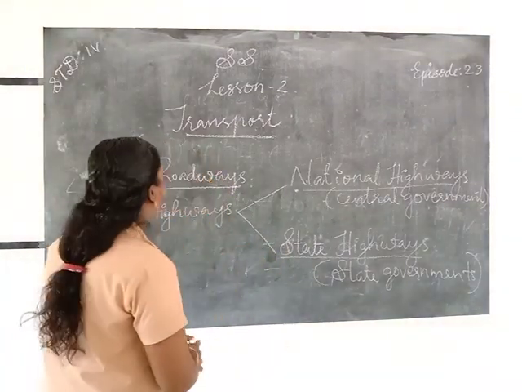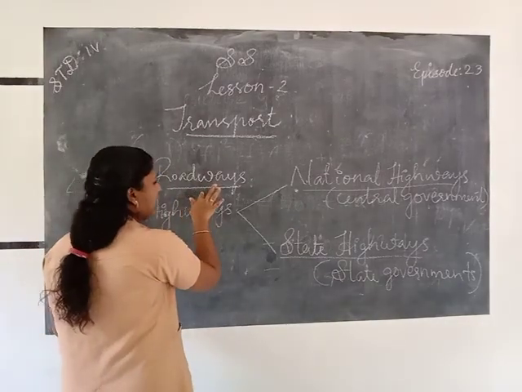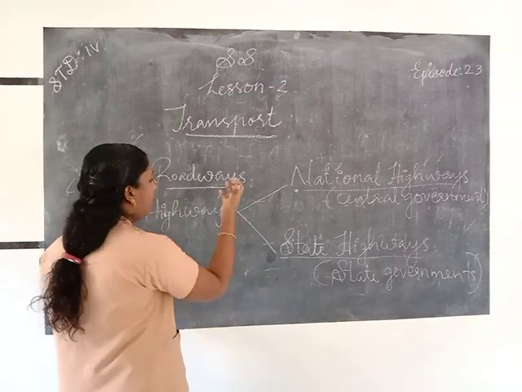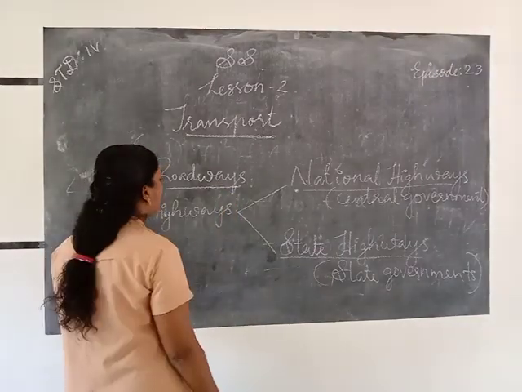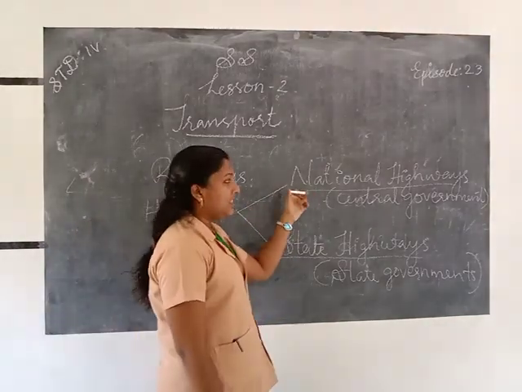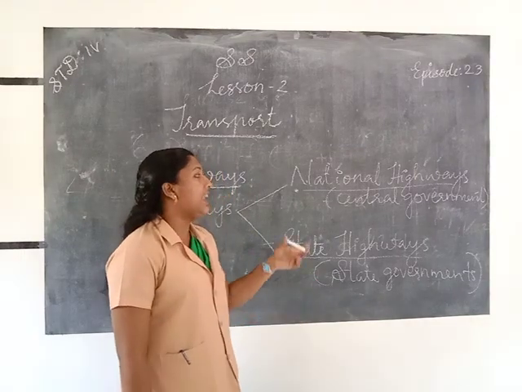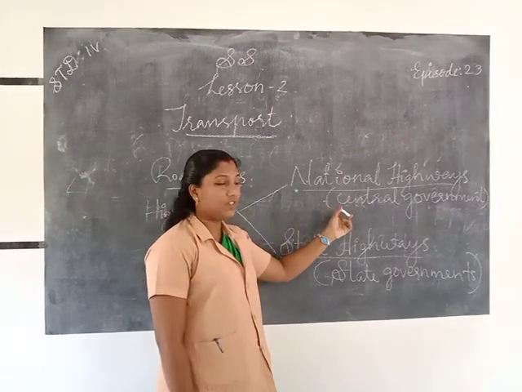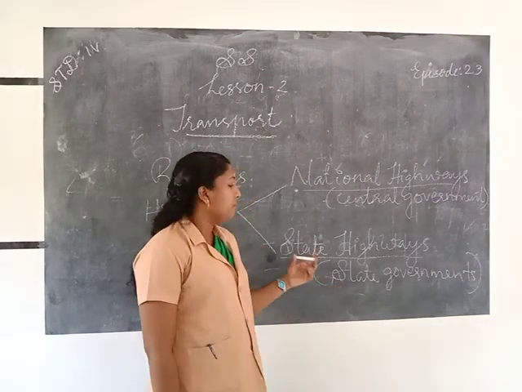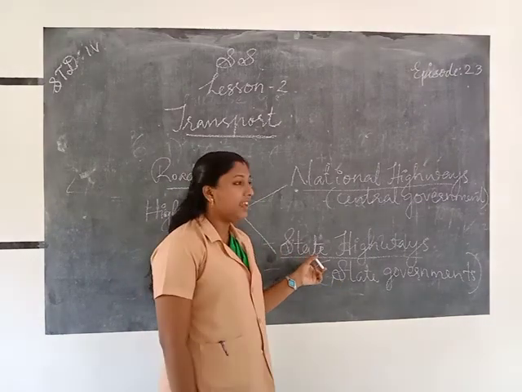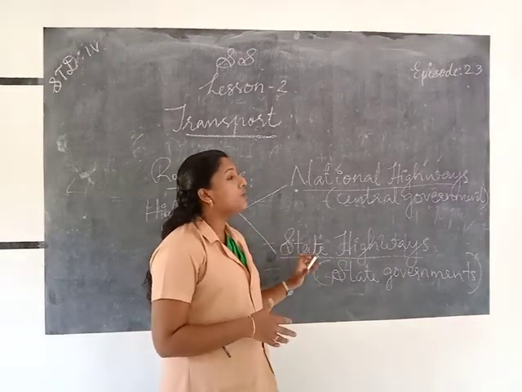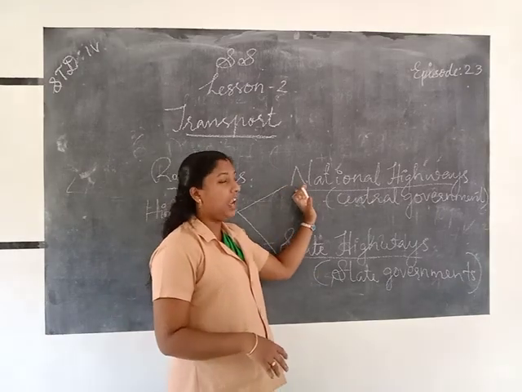Once again, in roadways, India has a long, wide network of roadways, and one of the most important roadways is highways. There are two types of highway: national highway and state highway. The national highway is maintained by the central government, and the state highway is maintained by the state government. The state highways connect all the small cities, towns, and villages to the national highways.